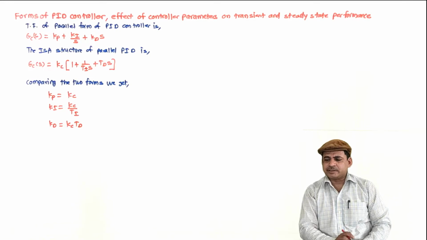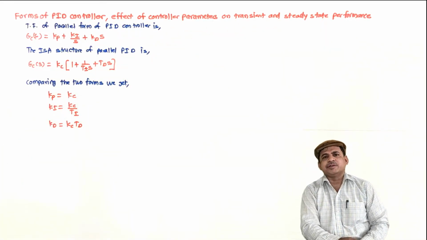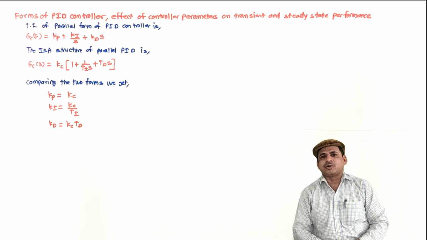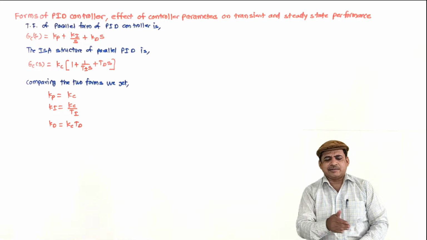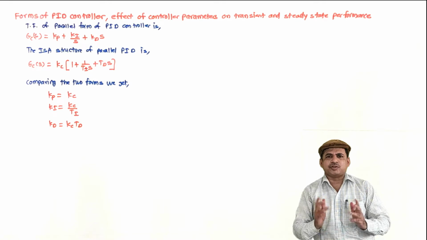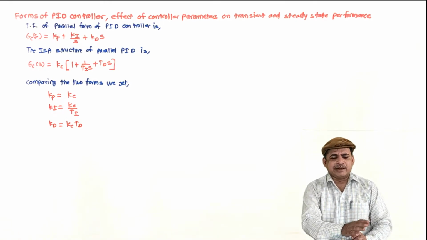The next point of discussion is the effect of controller parameters on transient and steady state performance. This is for understanding their effect, and it is useful in the selection of different control actions or controller modes. The effects that we will discuss here will not be exact, because there are a number of possible combinations, but still they will give us some guidelines.